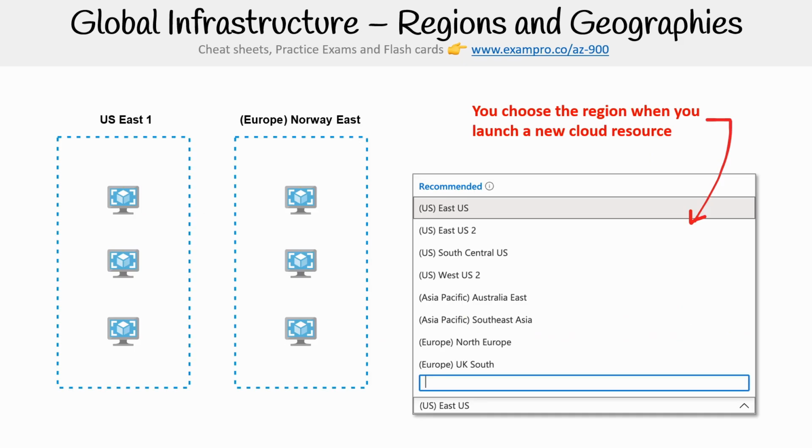And I just want to give you kind of a visual example. So on the left-hand side, we have two regions. We have US East 1, and we have the Europe Norway East region. And in those regions, I'm not showing it here because I don't want to make it too complicated, but there would be availability zones, and we could launch resources. So we have some servers, virtual machines. Those are the images you see within the regions. And generally, the way regions work in Azure is that when you go to launch a resource, you choose the region at the time of creation. So if you're launching a virtual machine, it's going to give you an option to choose a region, and you just choose from that list. So yeah, there you go.